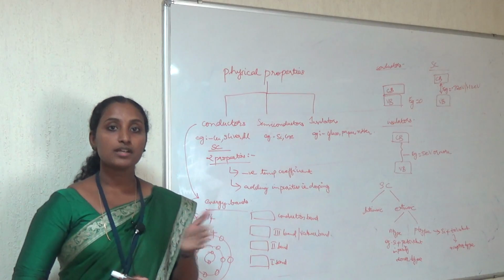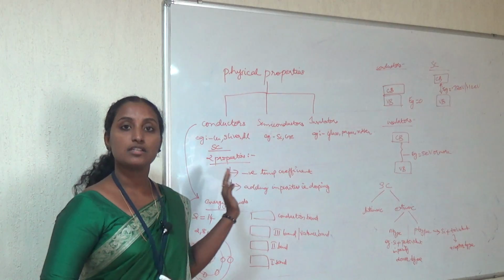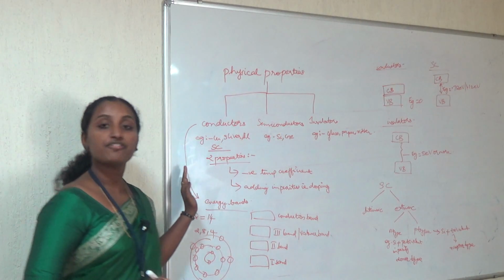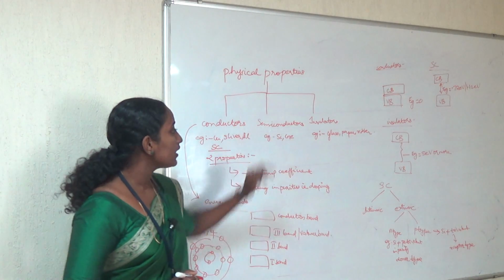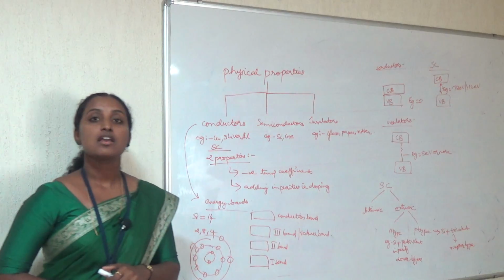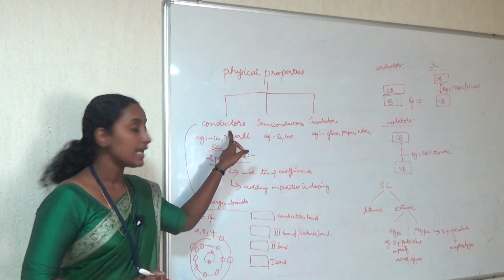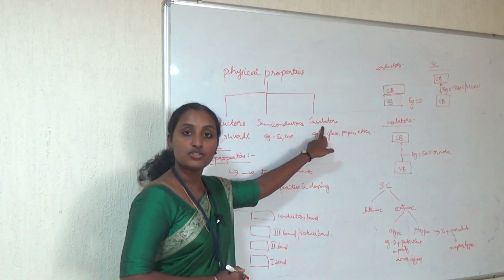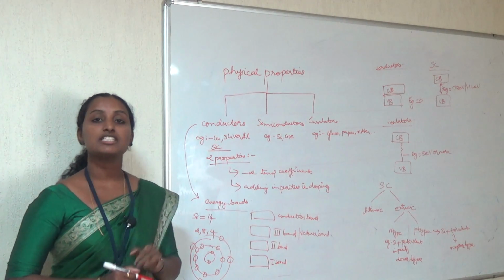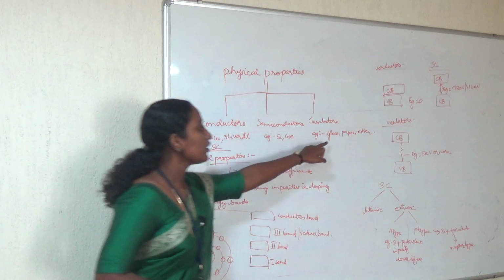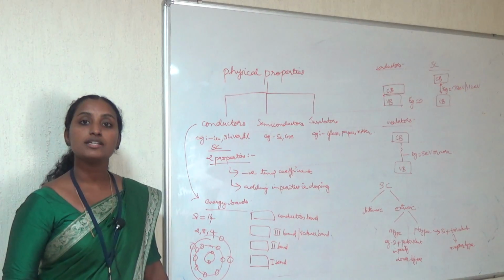We know we have to pass the current, so the material is chosen in terms of conductivity. In conductors, the conductivity level is very high. Semiconductors have conductivity much lower than conductors but higher than insulators. In an insulator the conductivity level is very low, that means the conductivity is zero. For example, glass, paper and rubber do not conduct electricity. So that means the conductivity is zero.